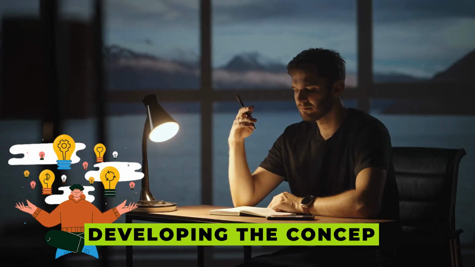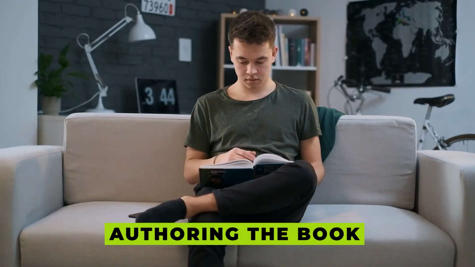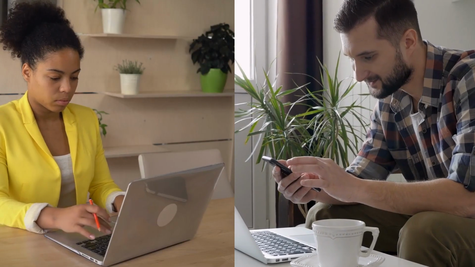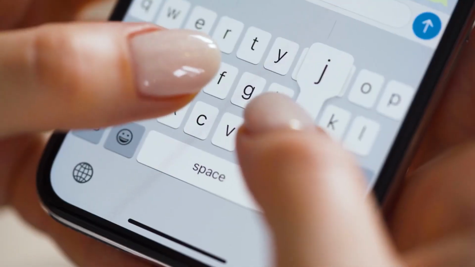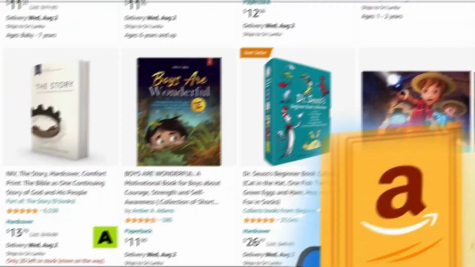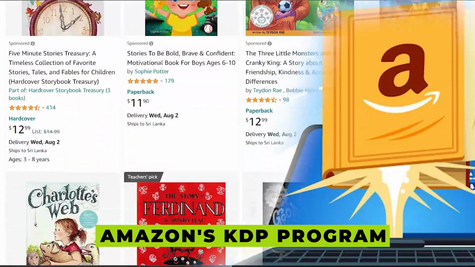Imagine this: you have an incredible story inside you, bursting to be told. But here's the mind-blowing part: everything from developing the concept, authoring the book, to producing amazing illustrations can now be done with the power of AI technology. And the best part? Anyone with a phone or computer can do it, regardless of their tech skills. But here's what's even more mind-blowing: publishing these books is entirely free, thanks to Amazon's KDP program.